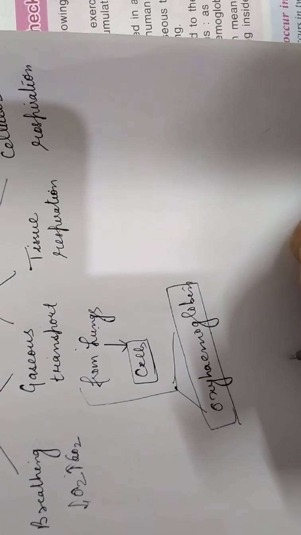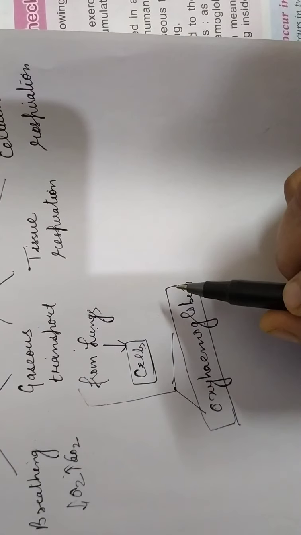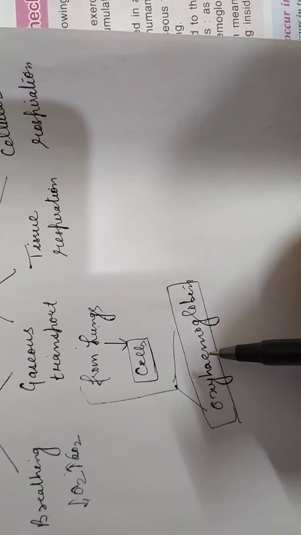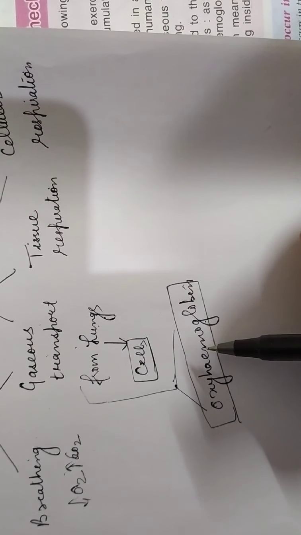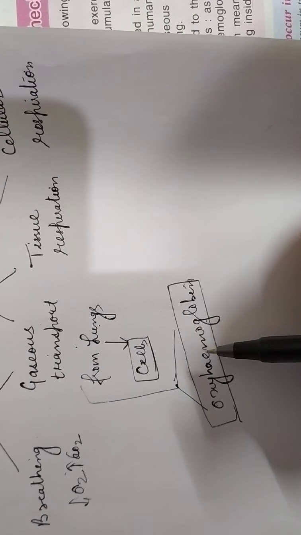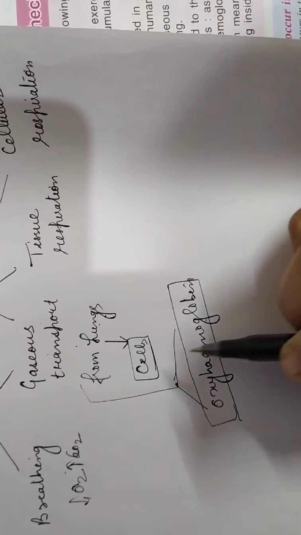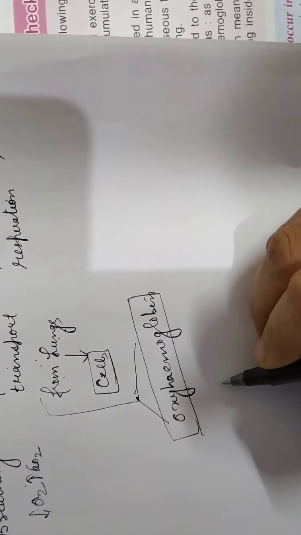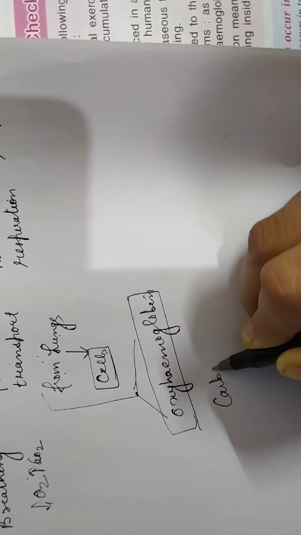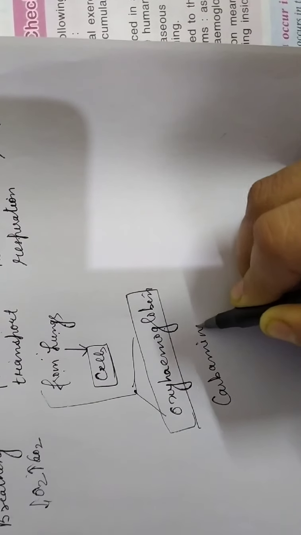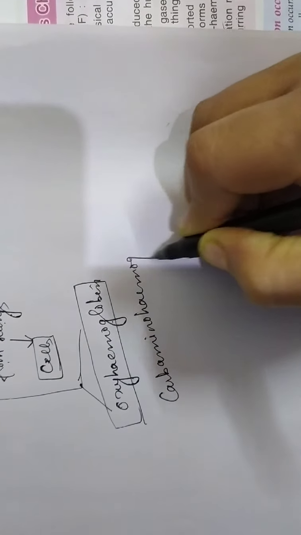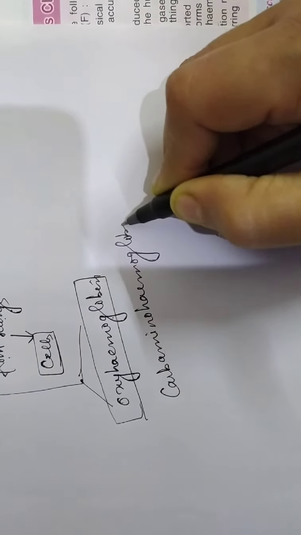the cells. And similarly, carbon dioxide, which is already formed as a byproduct of respiration, will enter the blood vessels, blood capillaries, particularly veins. So how do these gases come back to the lungs, to the heart, and then to the lungs? Again, by dissolving in the blood as carbaminohemoglobin. Carbaminohemoglobin.